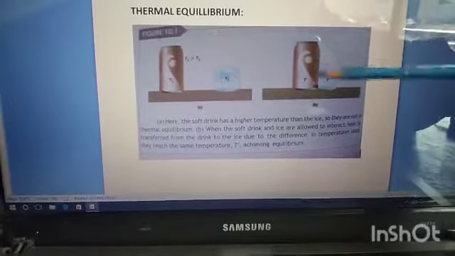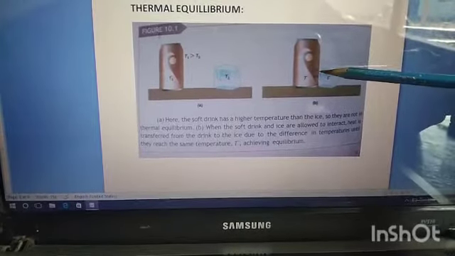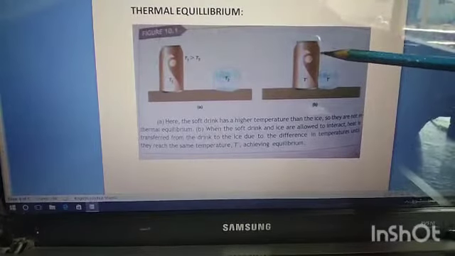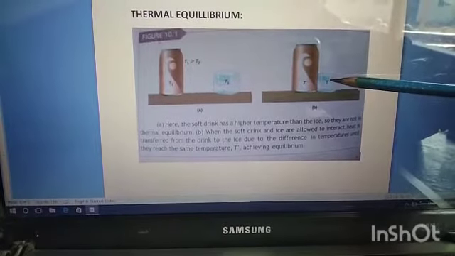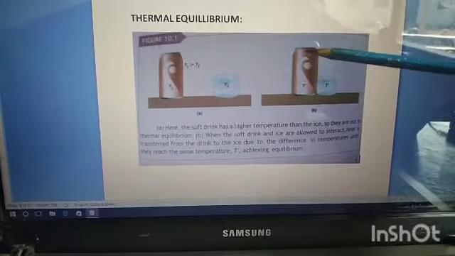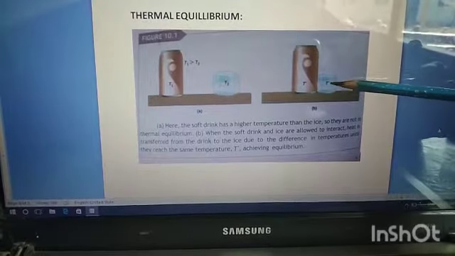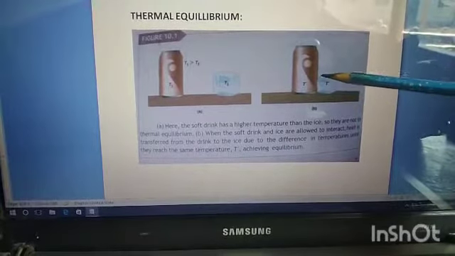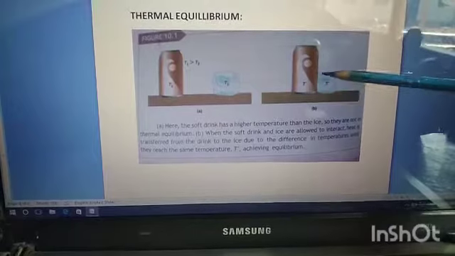Here the soft drink is initially at high temperature and the ice cube is at low temperature. So when we place both in contact with one another, heat flows from the soft drink towards the ice cube. As a result of flow of heat, the temperature of the soft drink decreases and the temperature of the ice cube increases. So after some time, the temperature of the ice cube and soft drink becomes equal. That condition we call thermal equilibrium.